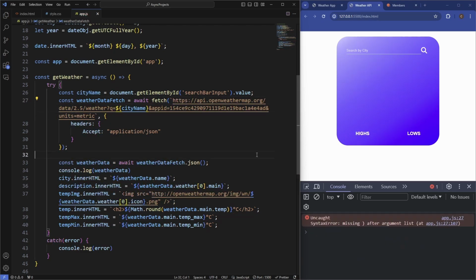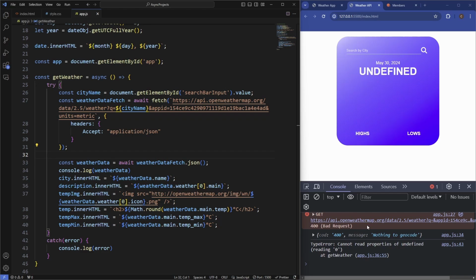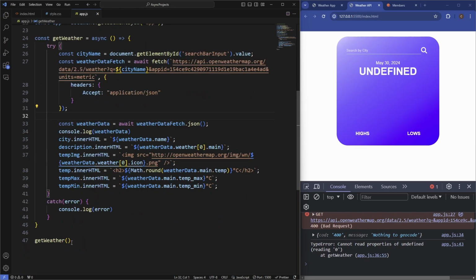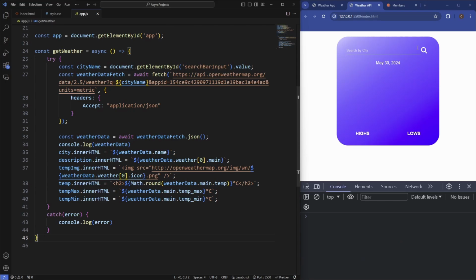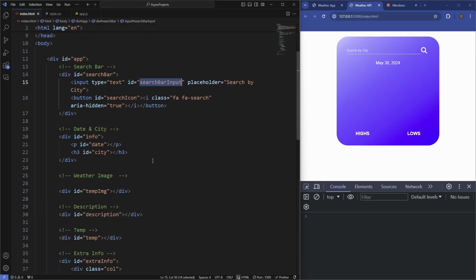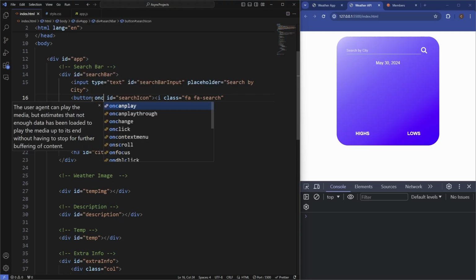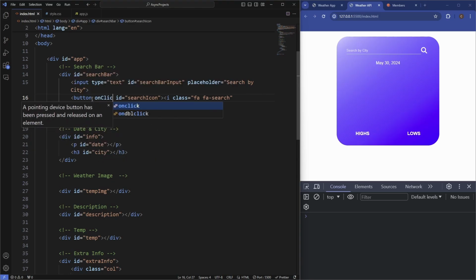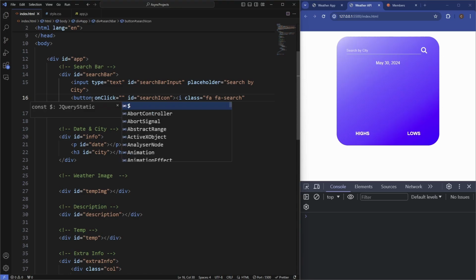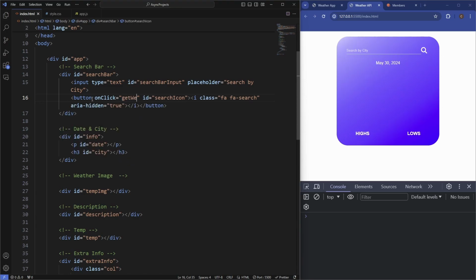So that works. Now it's currently going to return us undefined, and it's not going to be able to get us the data because it's calling this right now, so it's fetching nothing because there is no value that we've inserted inside of our input here. So we actually need to get rid of it here because we don't need to call it. We only need to call this when we hit the search bar. So we've got our index.html, and then where our button is, we add an onClick attribute. So onclick, and that's going to be equal to our fetch API variable, so get weather. Spelled click wrong.